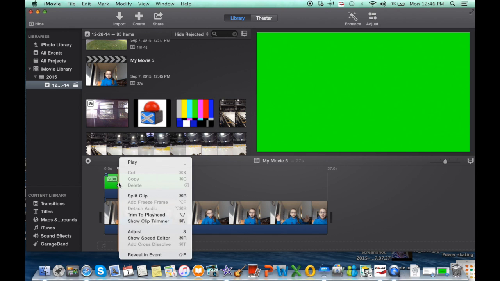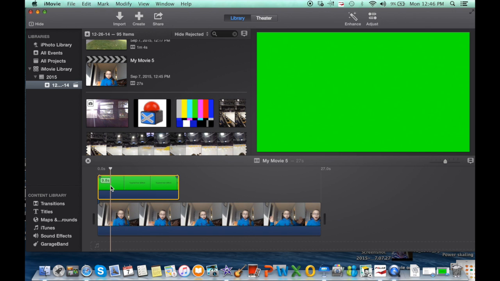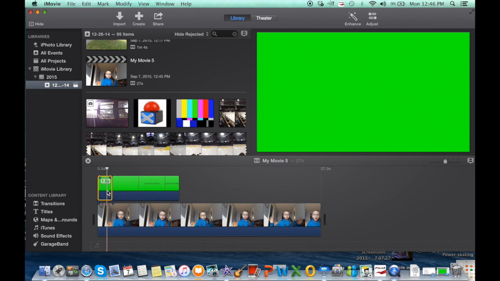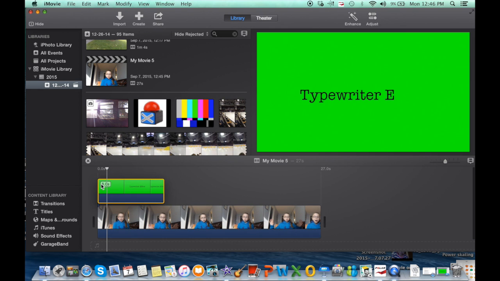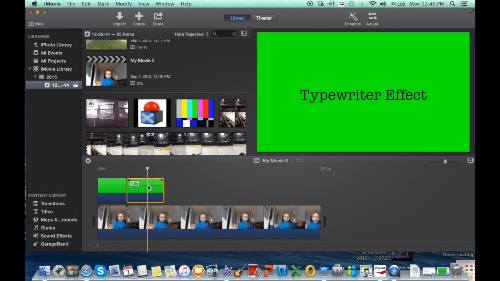So when you see that, you're going to click the left side and the right side of your keypad or your mouse pad, sorry, and click split clip. And you want to make sure that you're having it right on the thing, otherwise it will split your actual movie. So then once you have it so the typewriter thing starts right away, you can go through and see when it stops and how long you want it after the typewriter effect is done. So this is what we have so far.